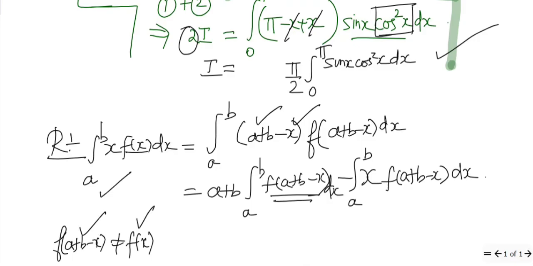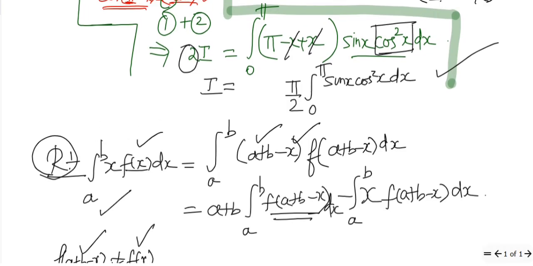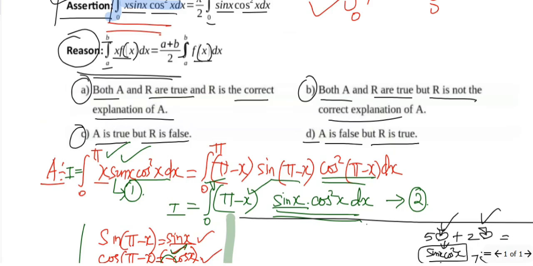As of now, we are not able to prove that properly. If it were equal, we could add them, and finally bring our reason statement properly over here. We are not able to get that. We still have f of a plus b minus x as it is. They didn't mention that both of them are equal to each other.